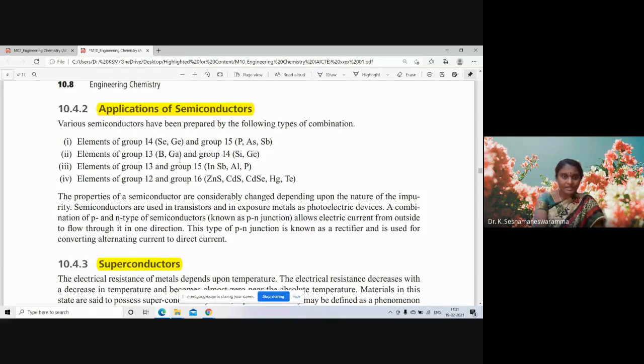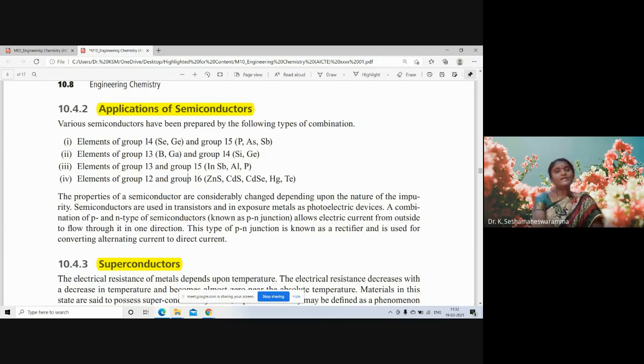These are the P-type semiconductors, boron and gallium, indium with silicon and germanium. Then elements of group 13 and group 15 also play a vital role. Elements of group 12 and group 16 like zinc sulfide, cadmium sulfide, cadmium selenide.